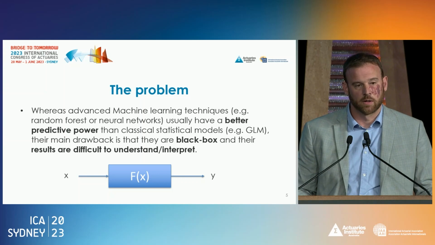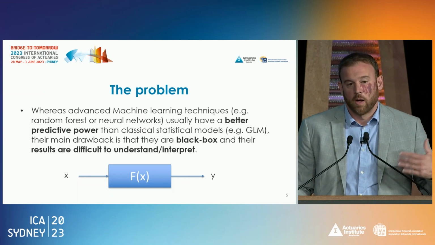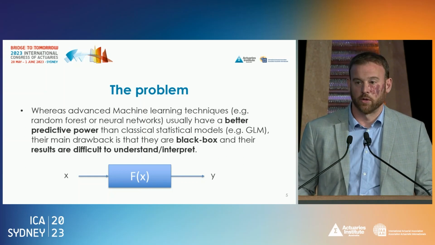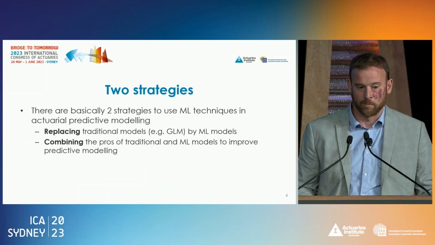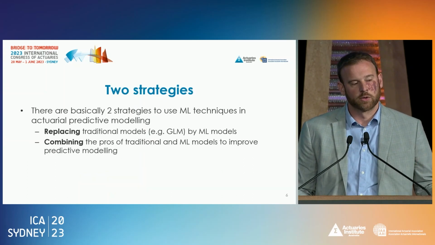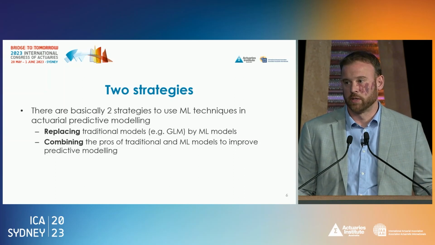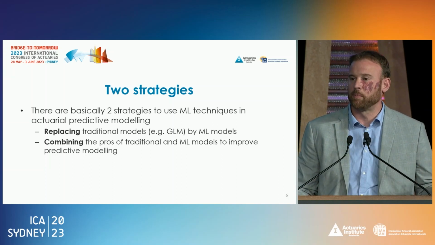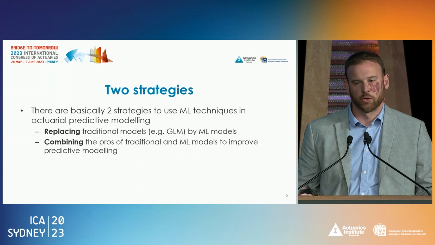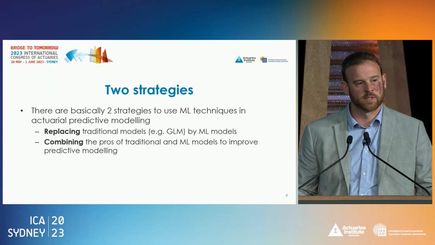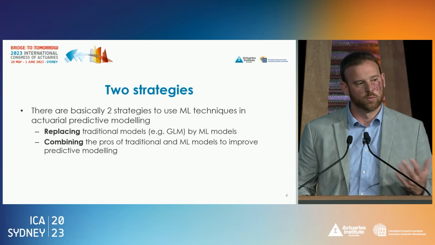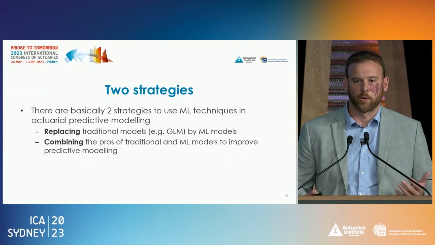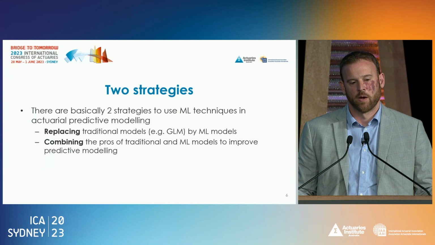And so, of course, this is a problem when you are doing analysis that you have to share with other stakeholders. It might lead to problems. So when you are thinking about using machine learning in your day-to-day job, there are potentially two ways of doing it. Either you will replace the traditional models, for example, GLMs, with machine learning techniques, or you might try to combine both types of model and the pros and cons of both types of model.